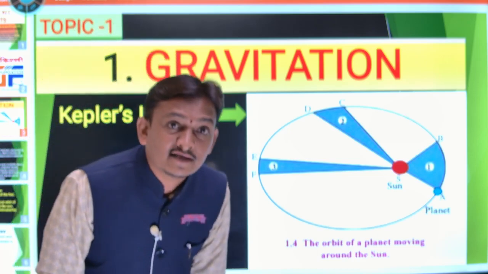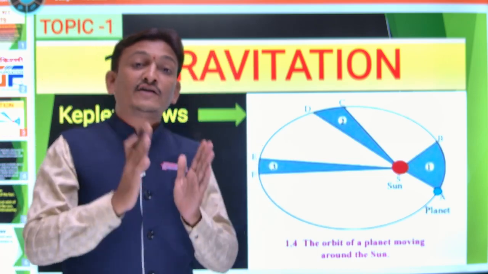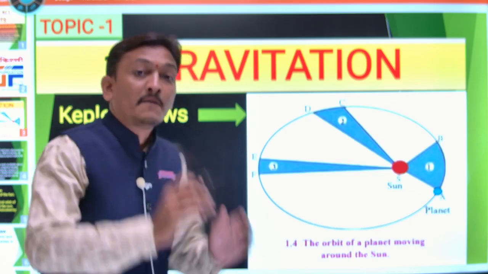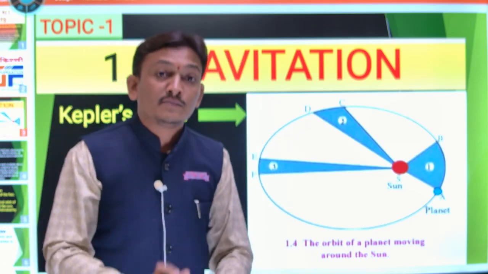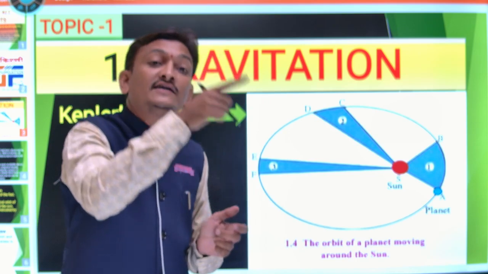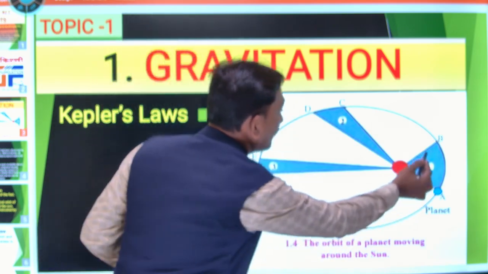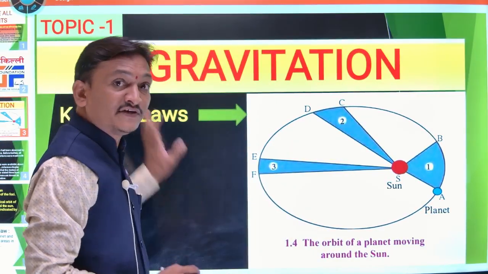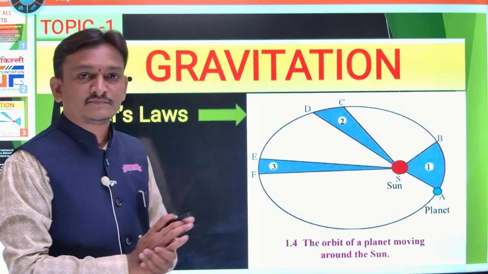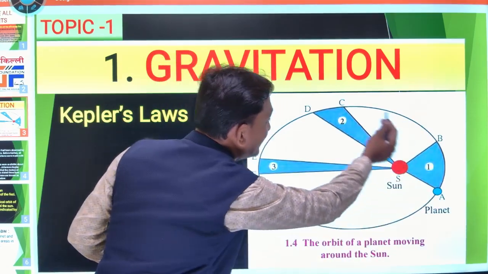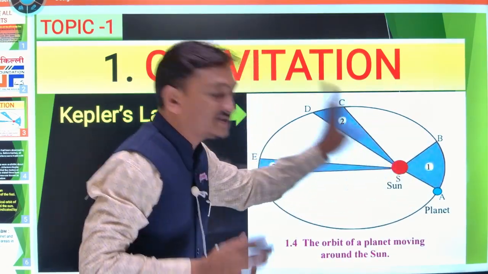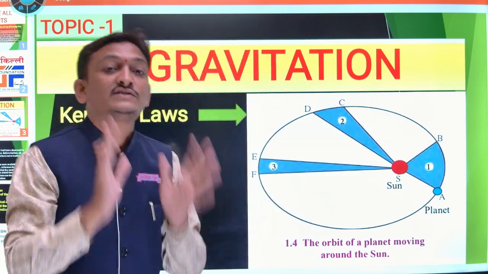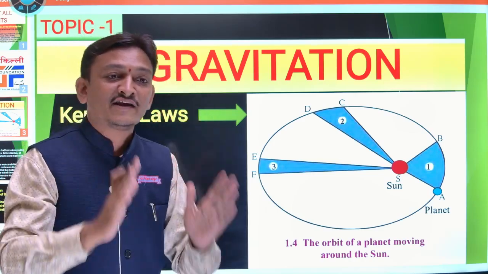Who says this? The great observation by Mr. Kepler. At that time, he observed the planetary motion of the planets. When these planets are revolving around the sun, they follow some rule. This observation is by Mr. Kepler, the great astronomer. He says that while these planets are continuously revolving around the sun, they follow some rule, and these rules are said to be Kepler's first law, second law, and third law.